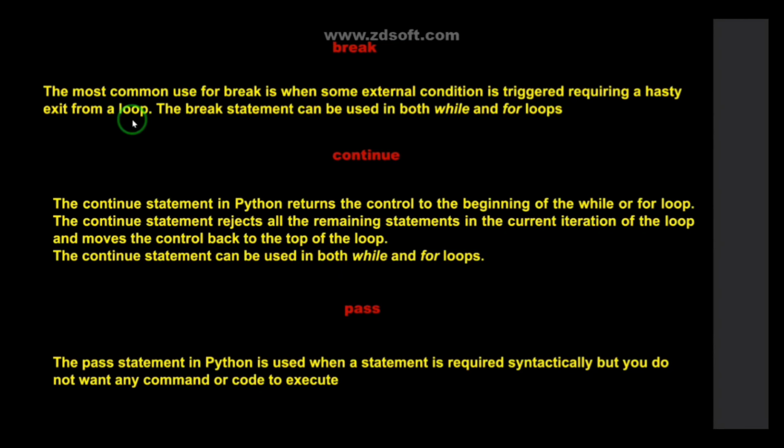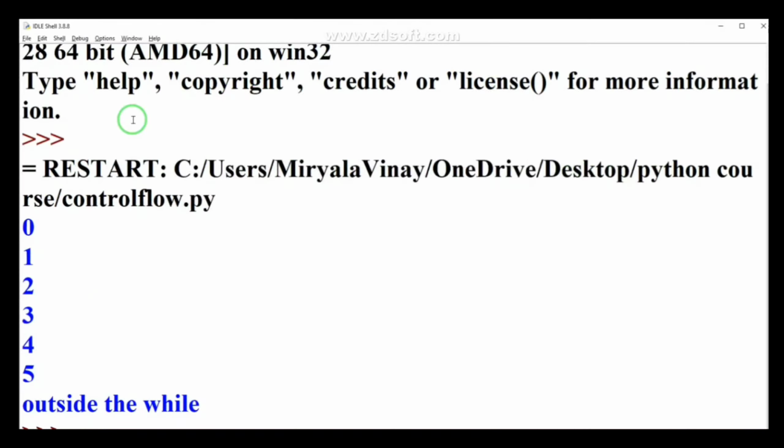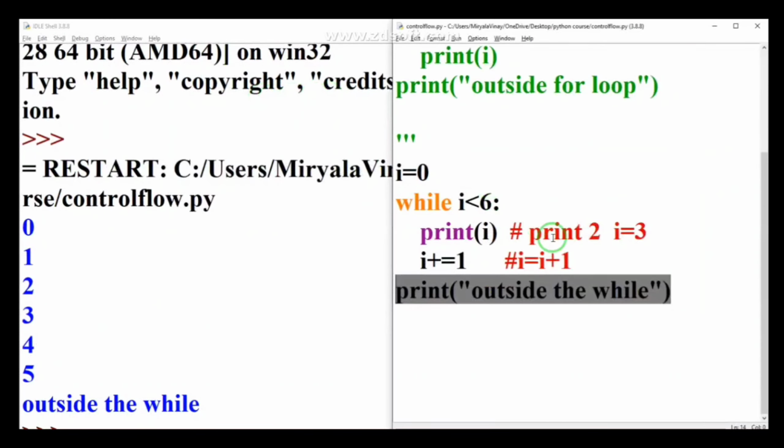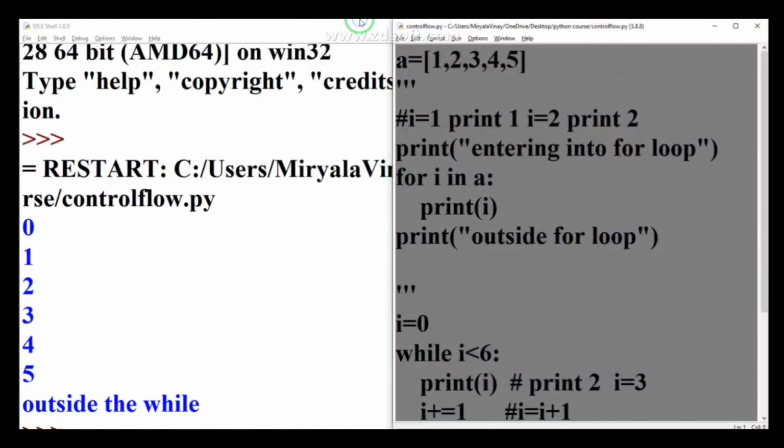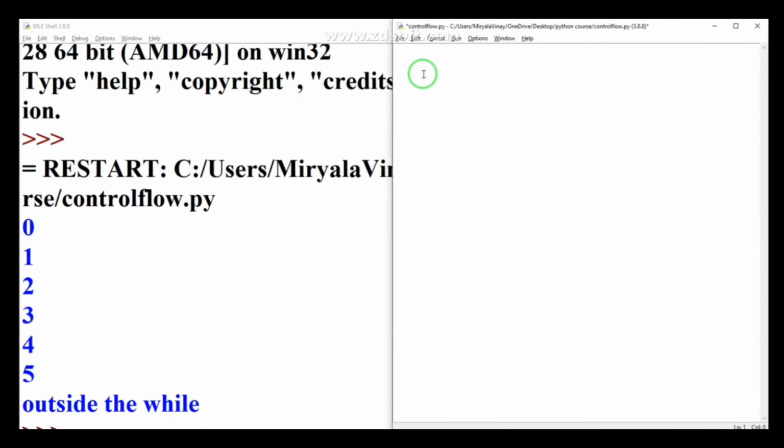Let me give practical examples so that you can understand. Suppose I have a variable a, and I am initializing a equal to the string "intense programmer", and I am taking a for loop: for i in a.